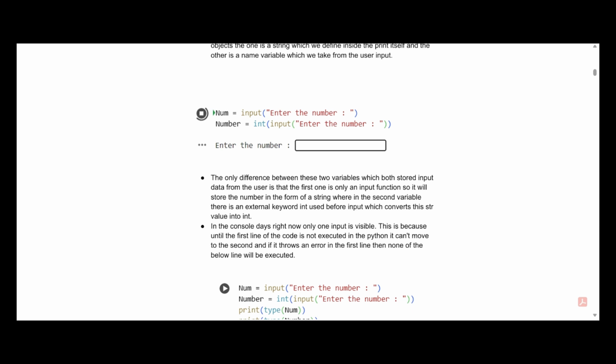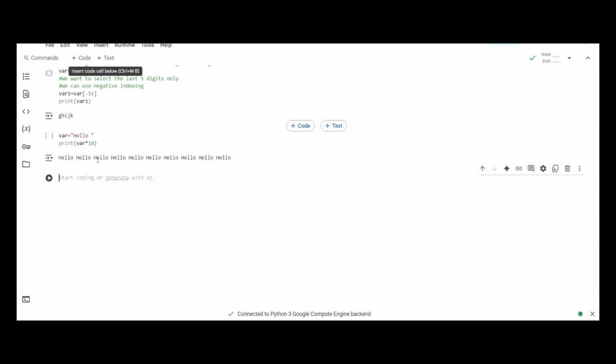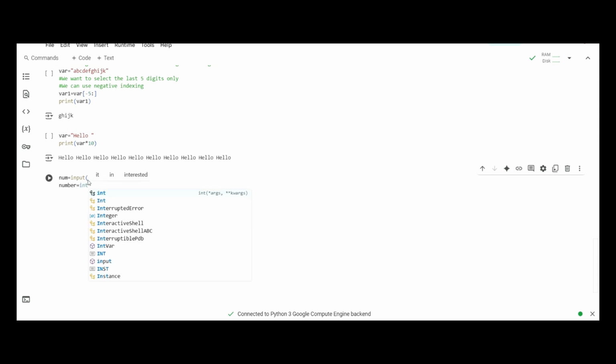Let us see this in the code editor also. Let me add a code part here, and let's say num is equal to input, "enter a number". And in number we are writing int, input, "enter a number".